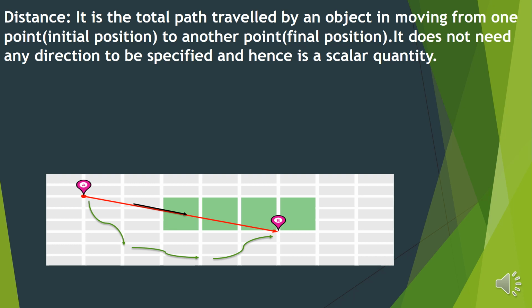Or it can opt for a path like this, shown by the blue arrow. So you can see the same object, in traveling from point A to point B, can opt for three paths. There can be more than this: one shown by the blue arrow, another by the green arrow, and the third by the black arrow. Is it clear?